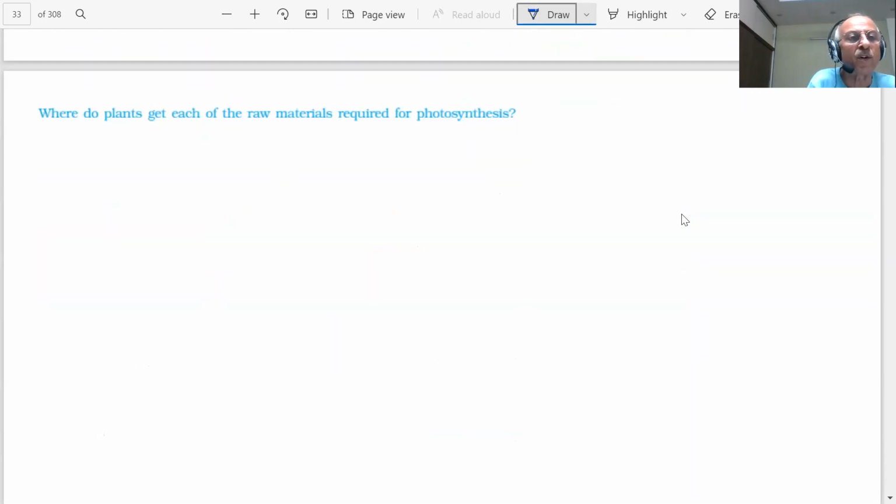Question number 2 is on the screen, students. Where do plants get each of the raw materials required for photosynthesis? You will get 1 to 2 minutes to answer the question. After that, I will answer the question. What are the raw materials, students? Write down in your notebook the raw materials and answer the question.